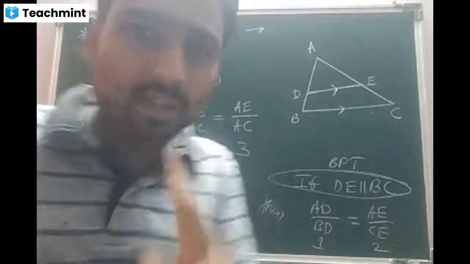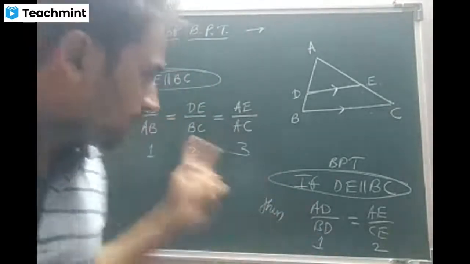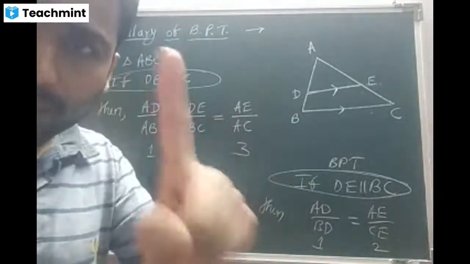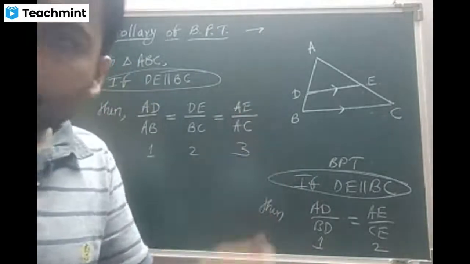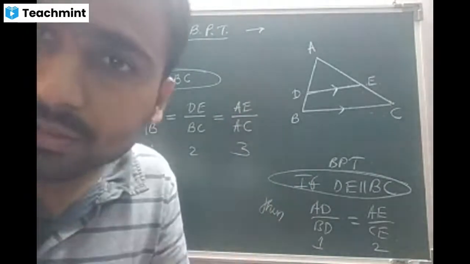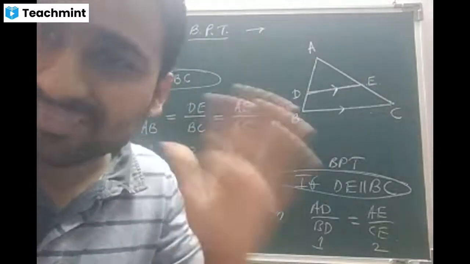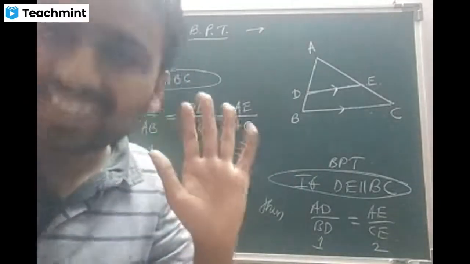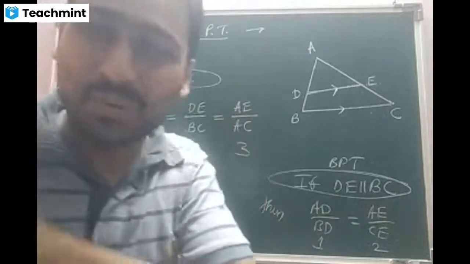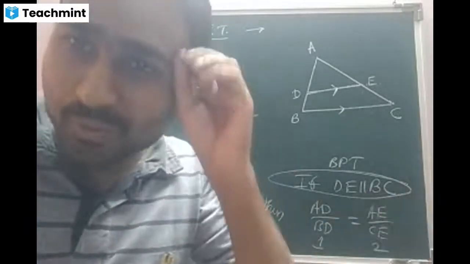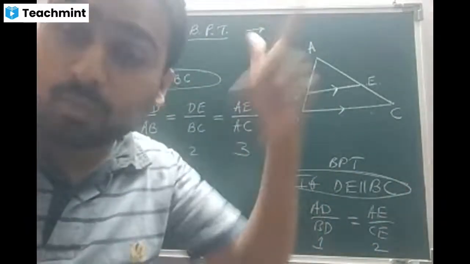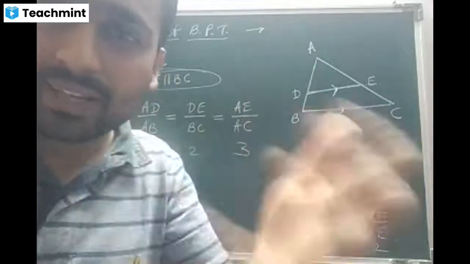There is one more difference. Can anybody tell? One attempt I'll give. Quick. Sir, we have to draw perpendicular, sir. Here we didn't draw, sir. No way, I have not used the perpendicular. She is talking about the proof. Not required. Any other things?